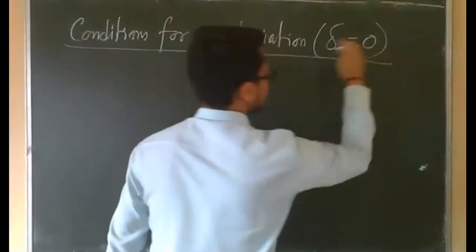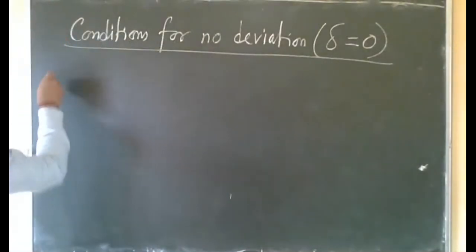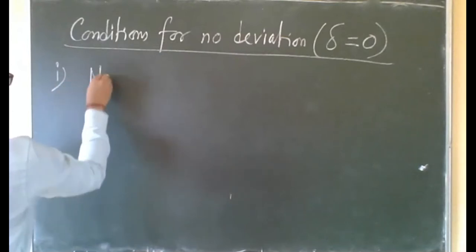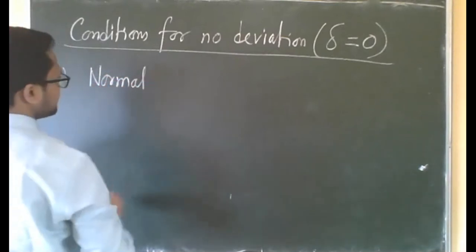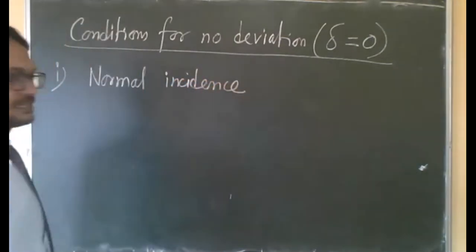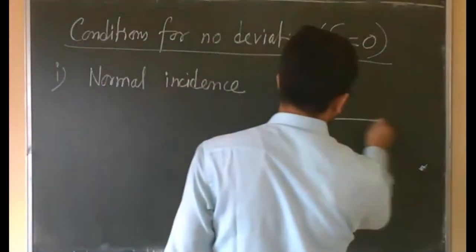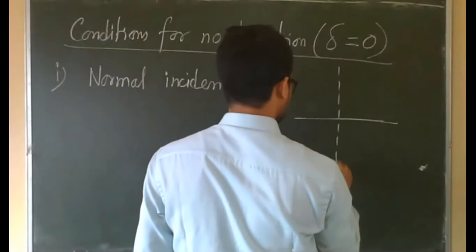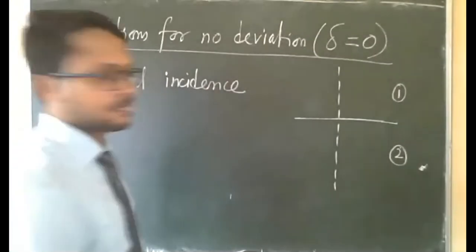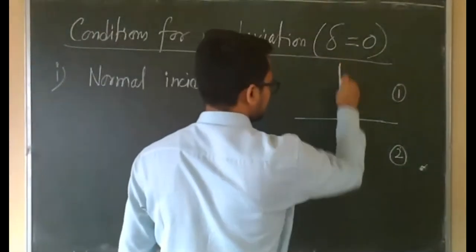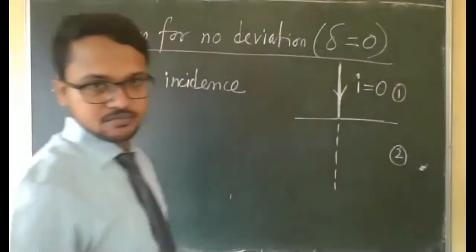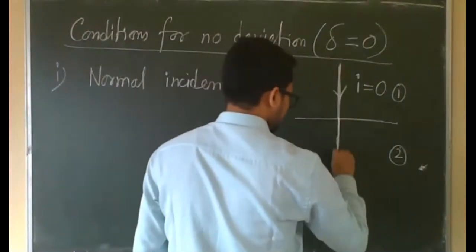There are two conditions. After telling these conditions, I will show the simulation. First condition is when the light is incident normally, normal incidence. You will write it properly as it is written in the book. That means the mediums are different. This is the normal, this is the first medium, and this is the second medium. Normal incidence means along this normal. Here the angle of incidence is 0, and it will go undeviated.